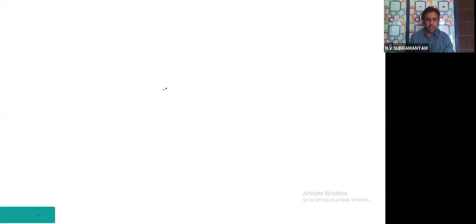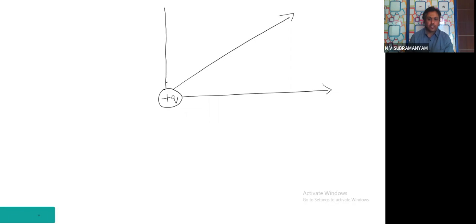Once again, this is the charge under consideration. These are the electric field lines which are diverging from the charge.